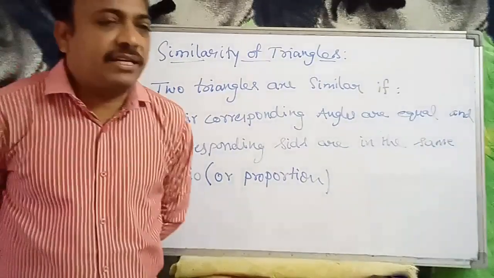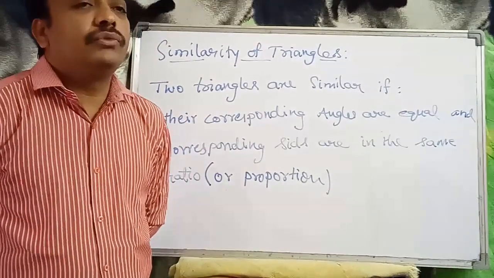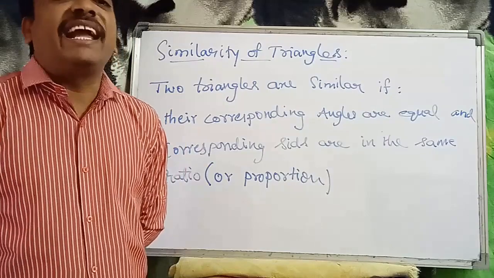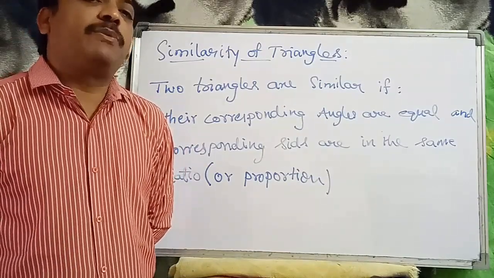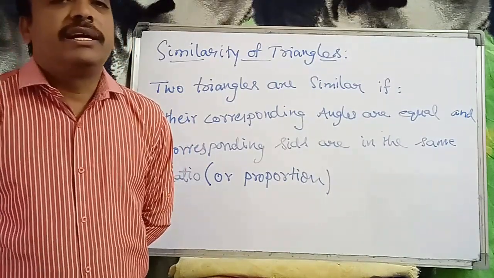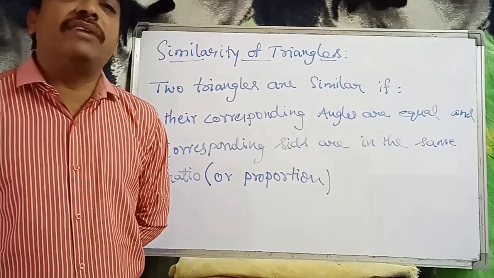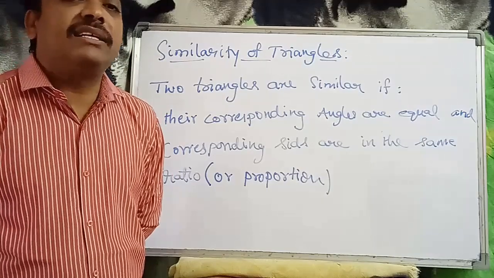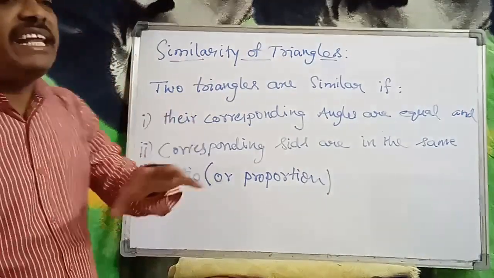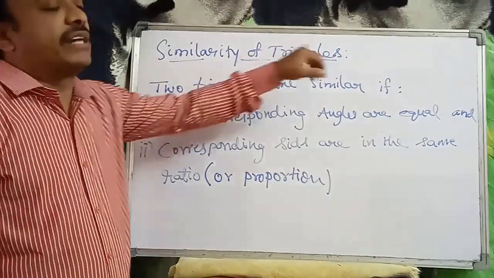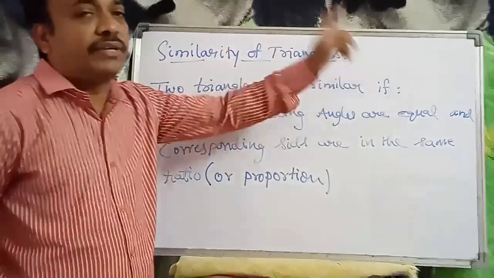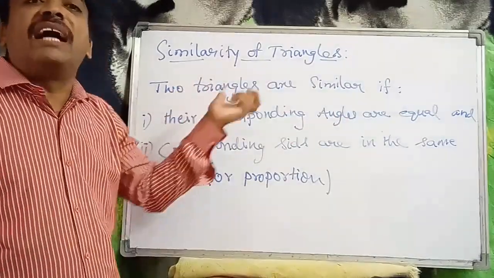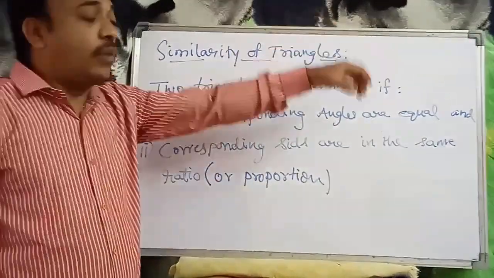In the previous example, I showed how to identify similarity in triangles. The corresponding angles are equal and the corresponding sides are in proportion. If the corresponding angles are equal and the corresponding sides are in proportion, then we say that the triangles are similar. See the criteria for similarity of triangles. When are two triangles similar?